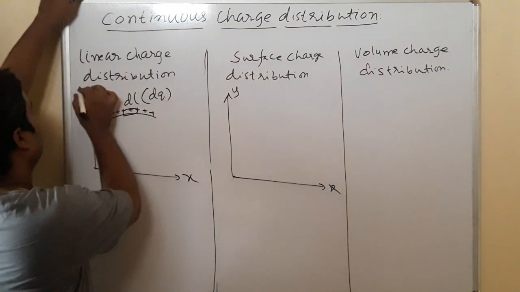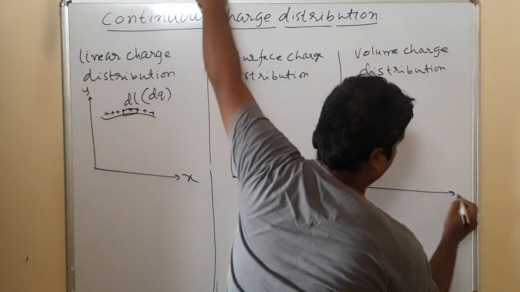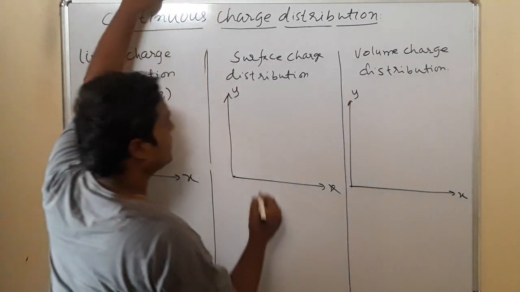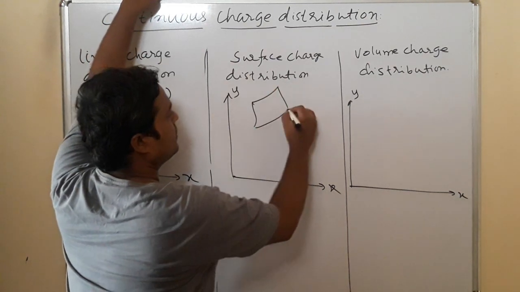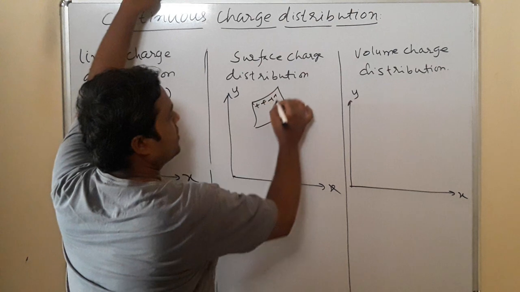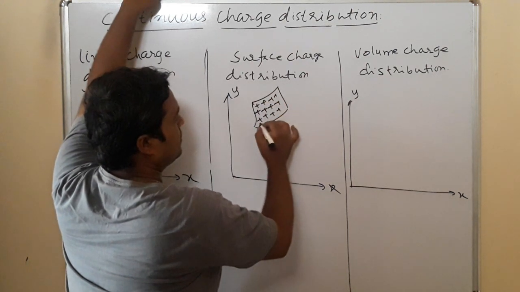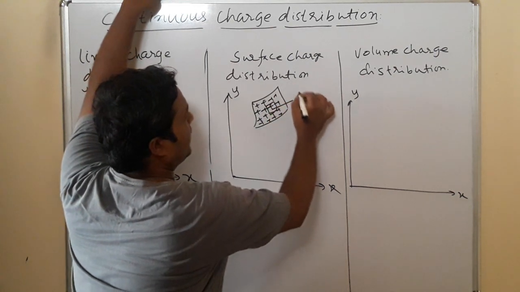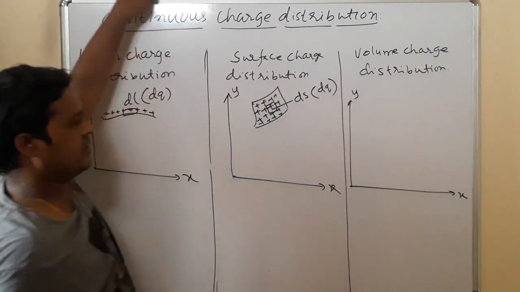Again, taking the common axes, here we have a sheet in which positive charge is distributed like this. In this I will take a small area dS having charge dq.